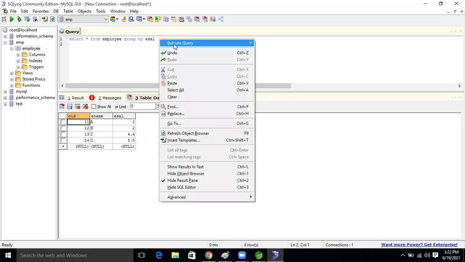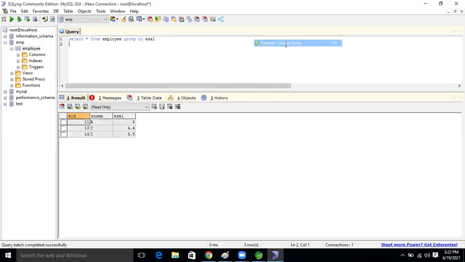See, we are executing this query, and 11, 13 and 14 are coming. In the table, first it checks the salary, because based on that salary we are grouping the data. We are grouping the rows, meaning data rows, records. So these things we are grouping. Inside that, if there are multiple things, okay, see this.